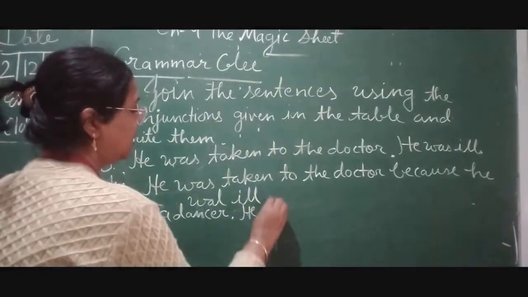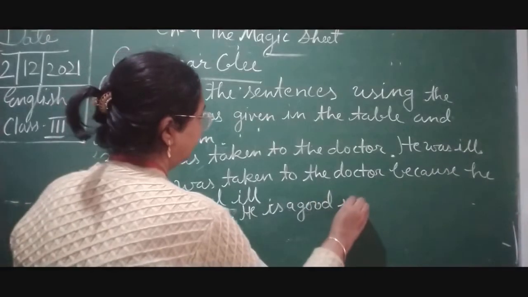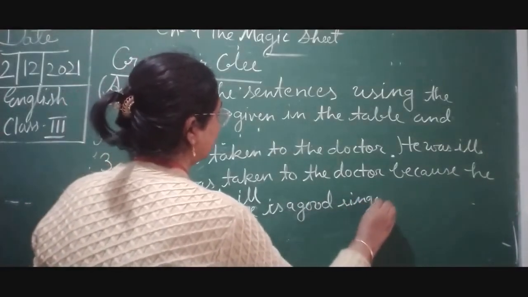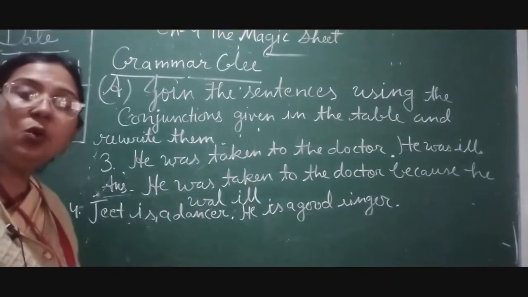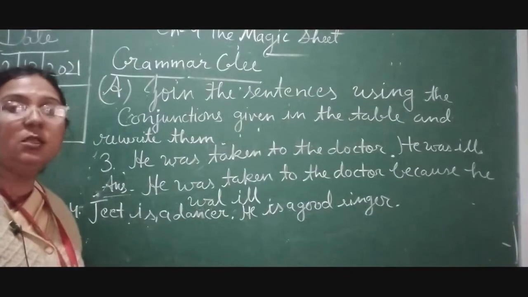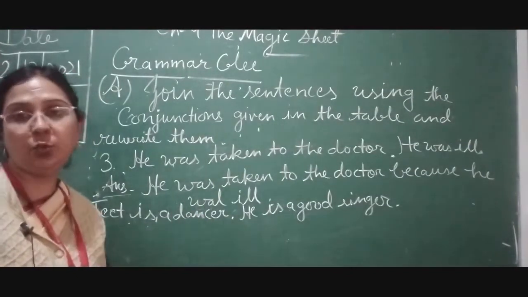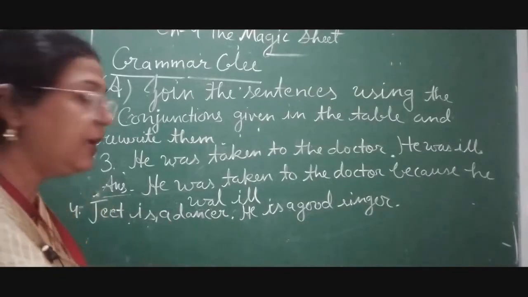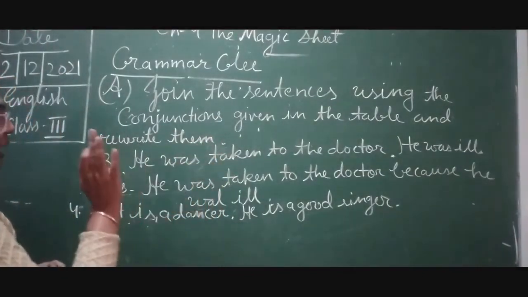Now children, both sentences are talking about Jeet. So there is no need to write the same thing again and again. Here we are going to add two sentences together. So how can we create it? We will use the conjunction and.